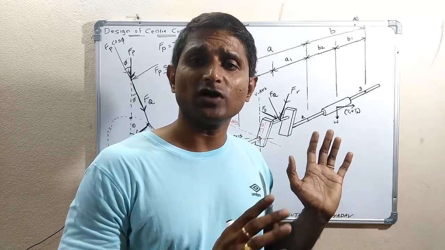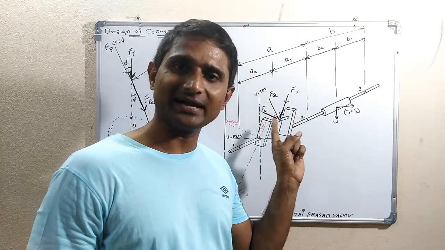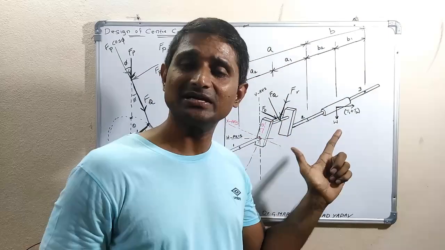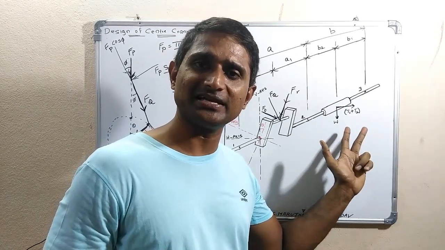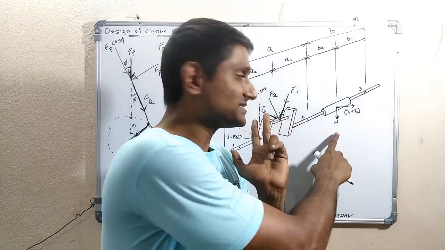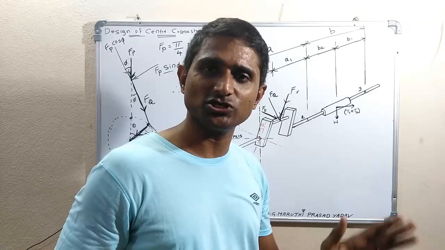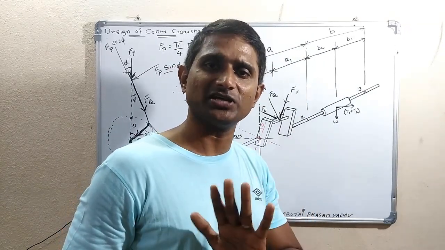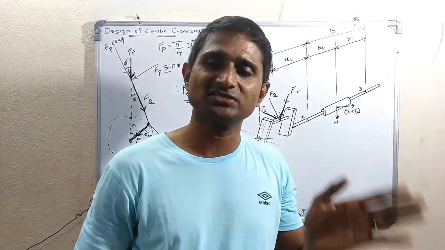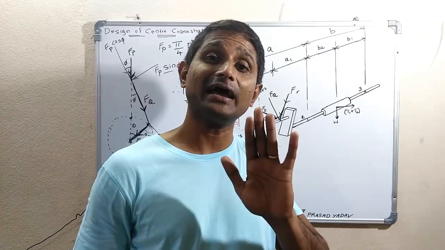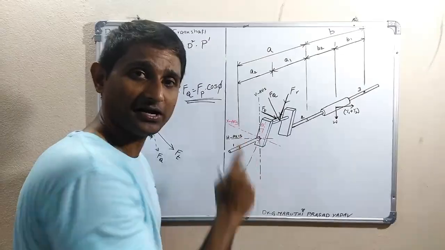Okay. Now the total forces acting on the crank and crankshaft are three forces. One is FQ acting at some angle. The second one is the weight of the flywheel acting vertically downwards, and the other is T1 plus T2, belt tension, acting horizontally to the right side. So this W direction has not changed when compared to the previous position. T1, T2 also not changed. Only FQ is the value which has changed. The load acting on the crank pin, which is the maximum gas force FP in the previous case, is now FQ, which is acting at some angle. Now this FQ I have resolved into FR and FT.